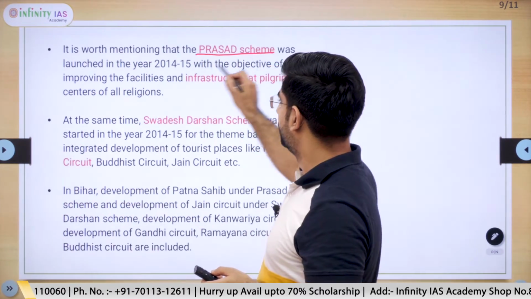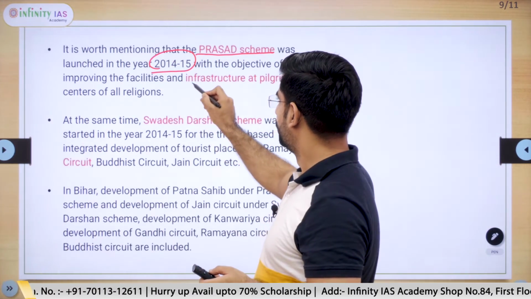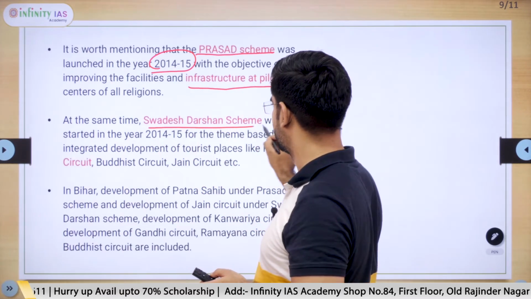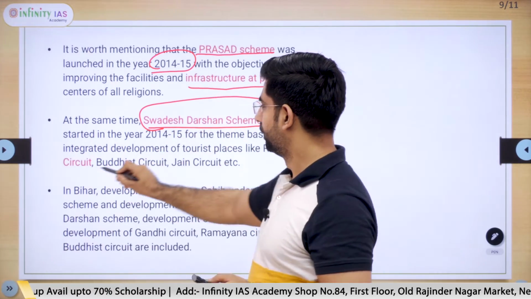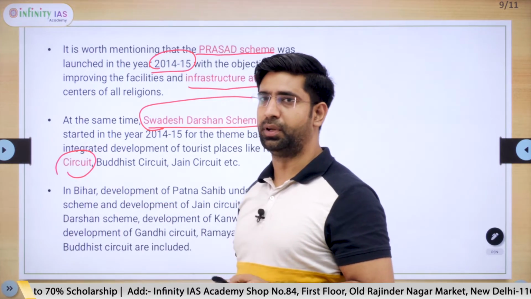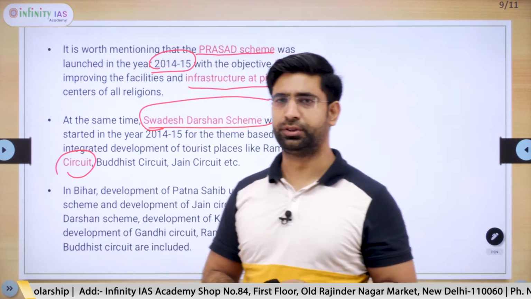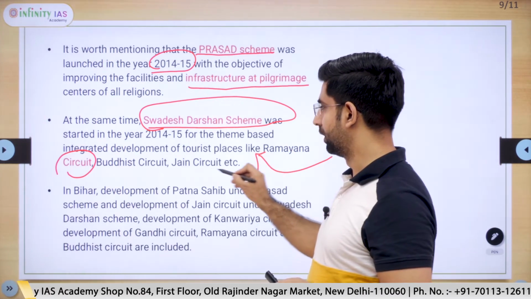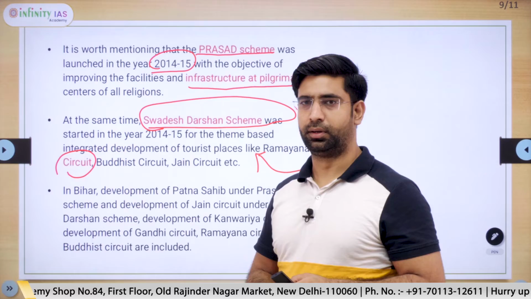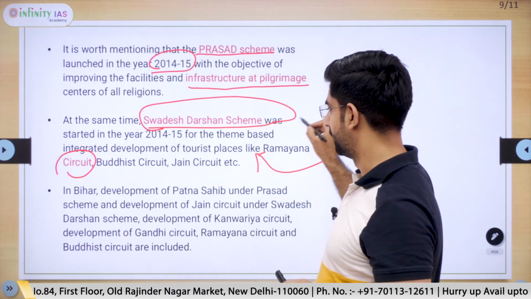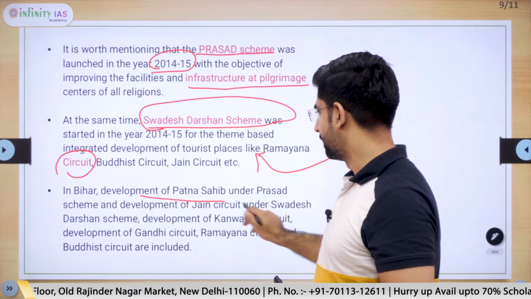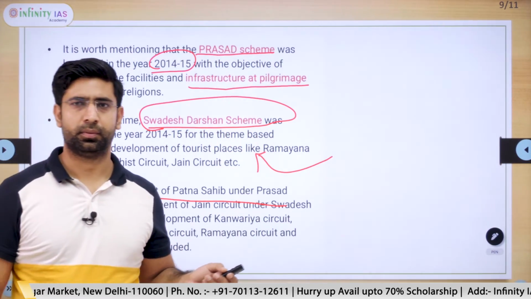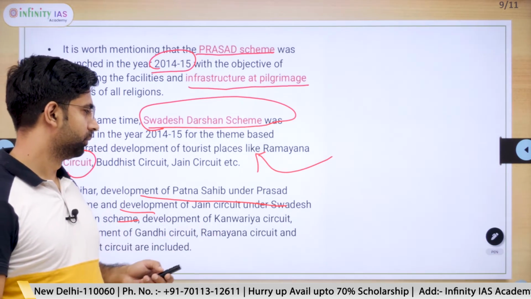Prasad scheme was initiated in year 2014-15 to develop infrastructure at the pilgrimage sites. Similarly, Swadesh Darshan was also a similar scheme, but it focused on developing circuit-based tourism, Ramayana circuit, Buddhist circuit, by making a network of the related religious pilgrimage sites. These are some measures which are taken under these schemes in Bihar. You can have a glance over this.